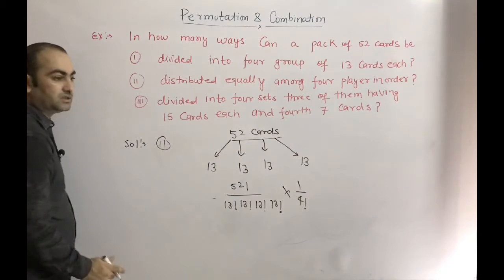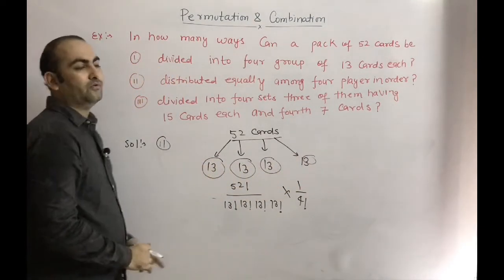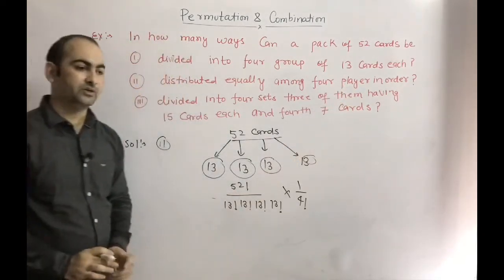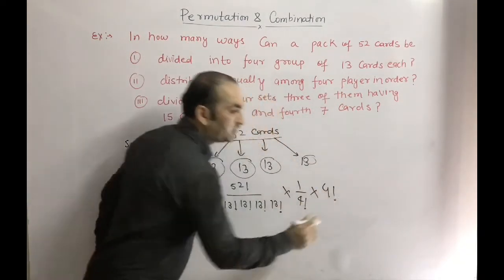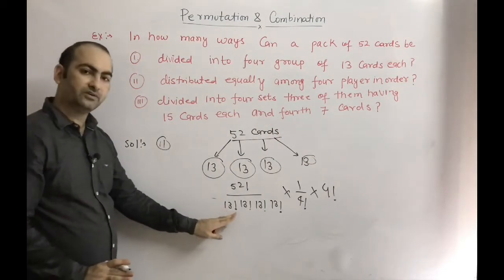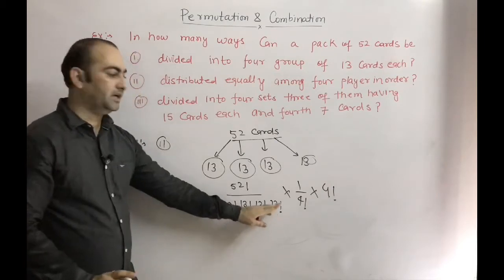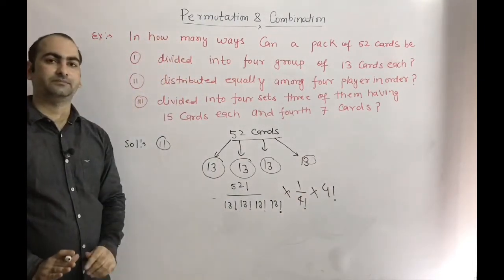Now these 4 groups we have to distribute among 4 players, in order. So what you have to do, we have to multiply with 4 factorial, because we have to distribute among 4 players. So what will come: 52 factorial divided by 13 factorial, 13 factorial, 13 factorial, 13 factorial, into 1 by 4 factorial, into 4 factorial. This is your answer for the second one.